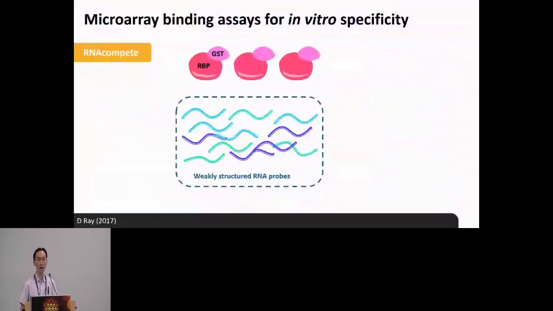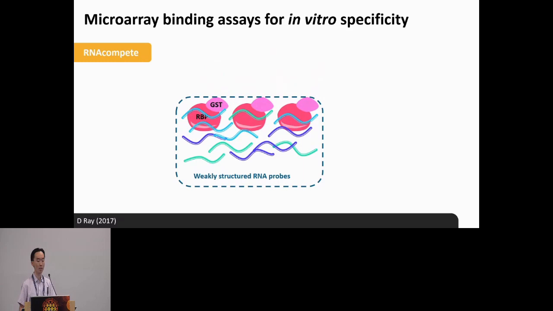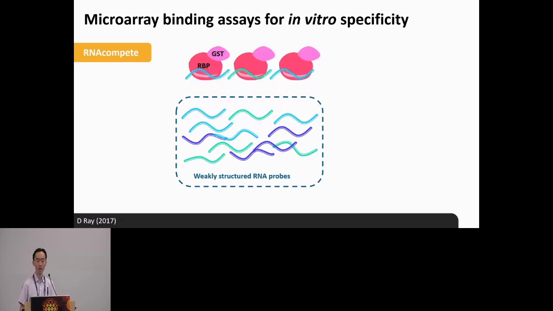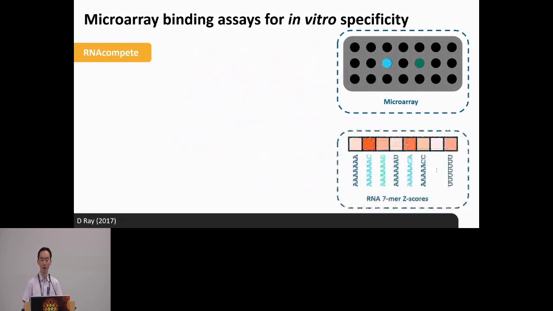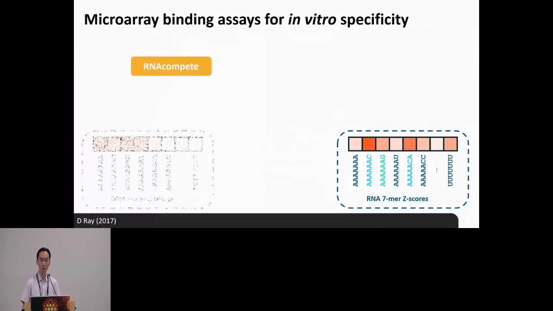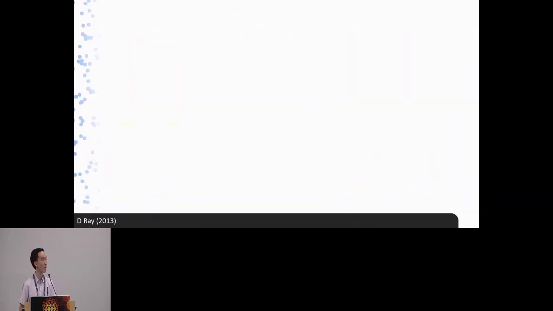We could use microarrays to measure the binding preferences of different proteins. For RNA binding proteins, we have RNAcompete, where we incubate proteins with a pool of RNAs, pull them down, hybridize them to a microarray. And for each protein, we can assign a vector, so-called RNA 7-mer Z-scores, which describes the affinity between each protein and all RNA 7-mers. For DNA binding proteins, we could do a similar thing using protein binding microarrays.